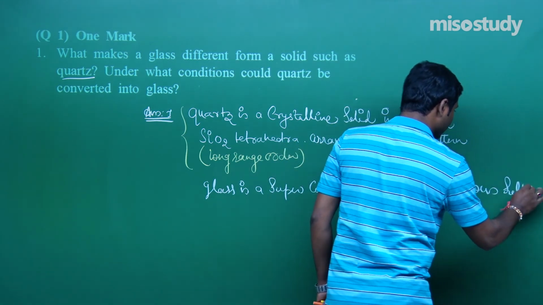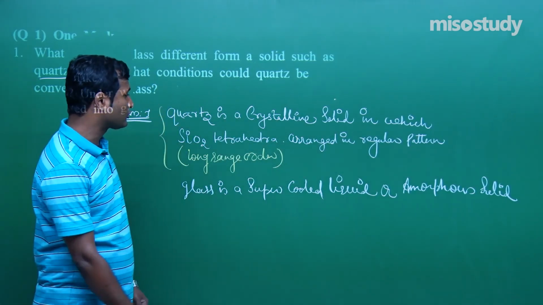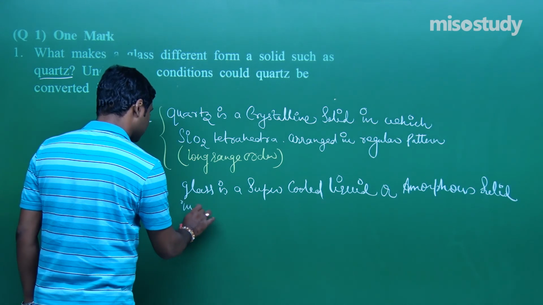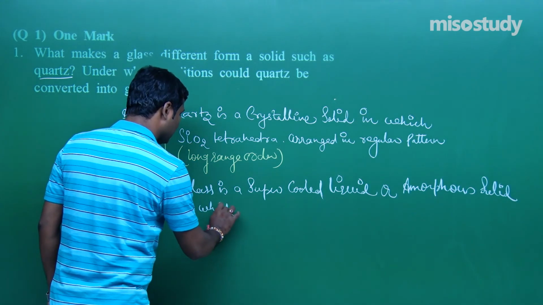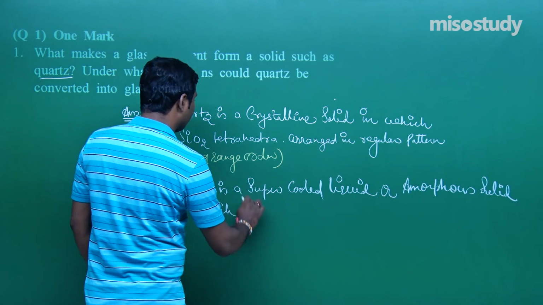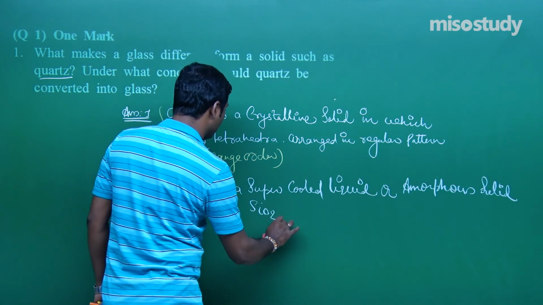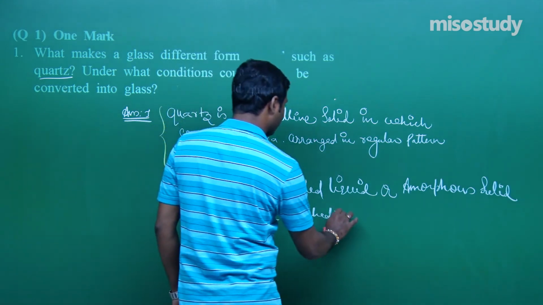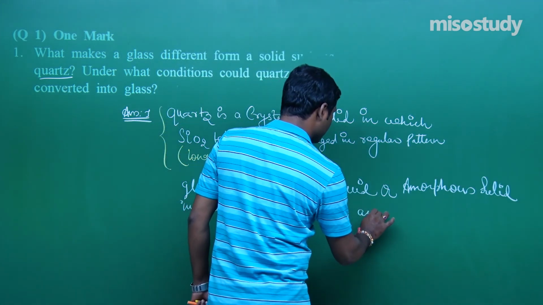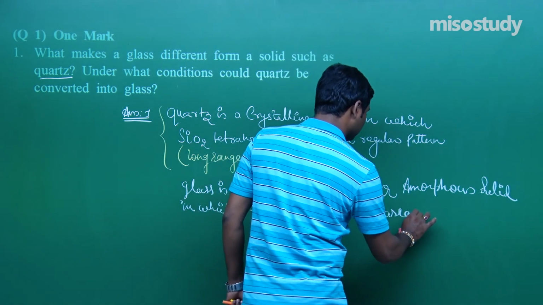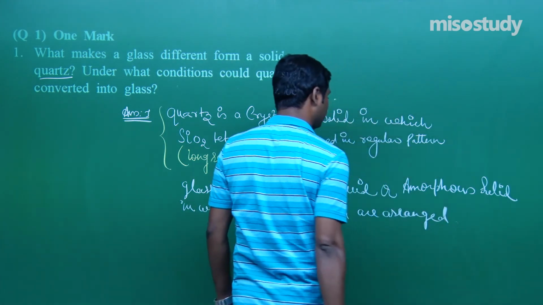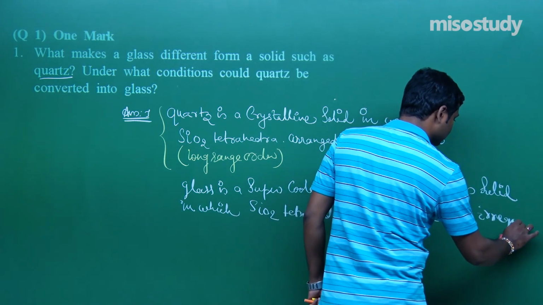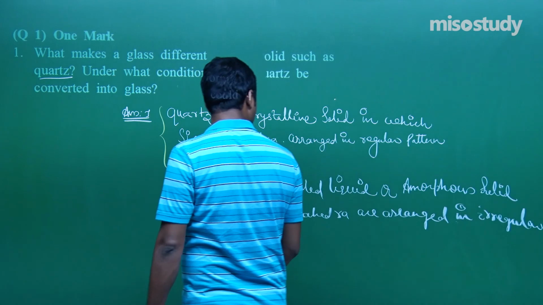Glass is a super cooled liquid or amorphous solid in which SiO2 tetrahedra are arranged in an irregular pattern.